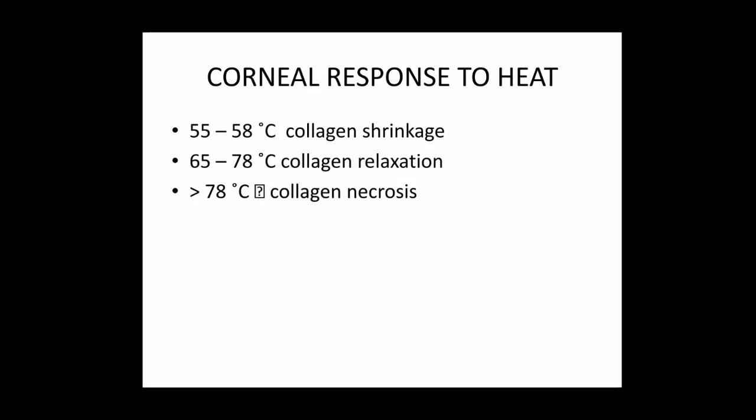So, corneal response to heat. If you see why these things are very much possible, it is because the cornea has different ways of responding to heat. If it is 55 to 58 degrees centigrade, the cornea shrinks, the stromal collagen fibers shrink. If 65 to 78 degrees centigrade, the collagens relax and get expanded. If it is more than 78 degrees centigrade, then collagen necrosis happens, the collagen starts to die.